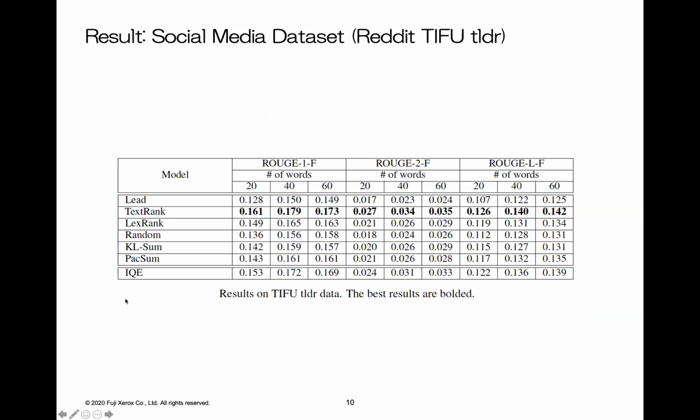The reason why IQE did not perform well on the social media dataset is not actually clear, but it is conceivable that because Reddit users are not forced to reply, they're more likely to refer to unimportant words. That is the difference from the email datasets, because when we reply to emails, we feel we have to reply to important parts of emails.